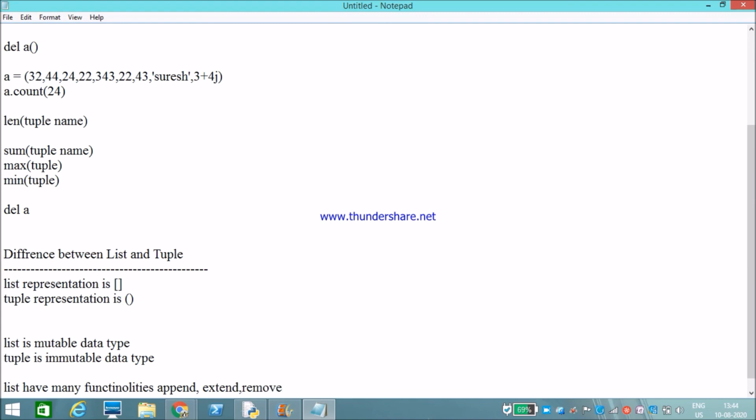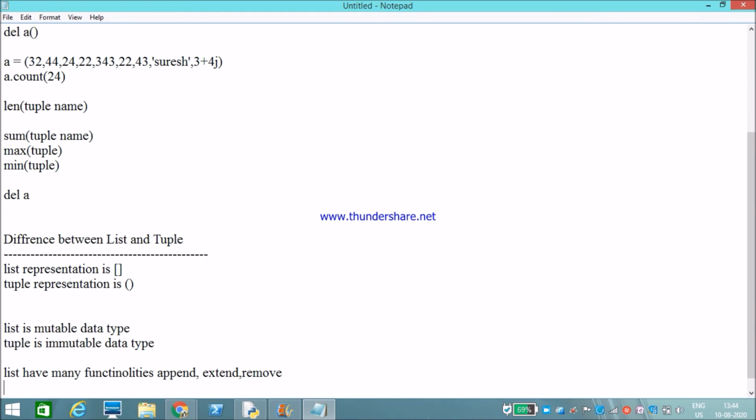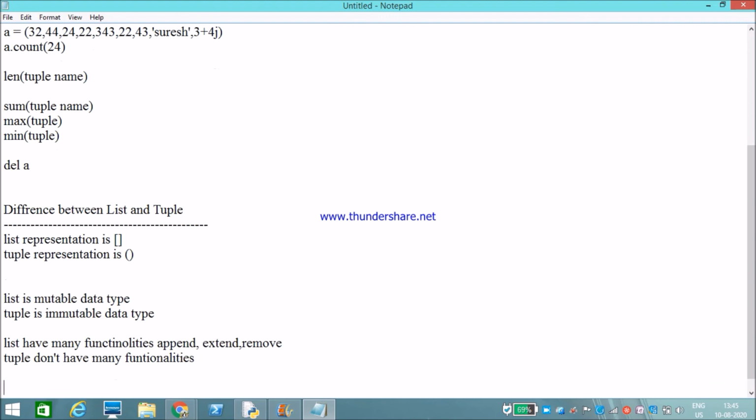These are all additional functionalities, but a tuple doesn't have as many functionalities compared to a list. Okay, this is the third difference.